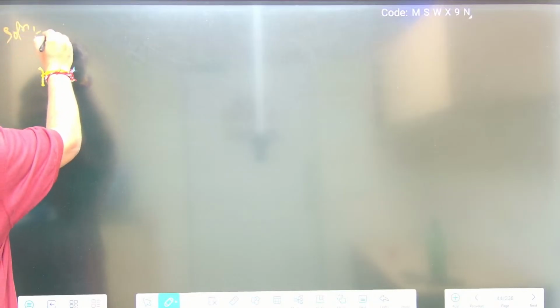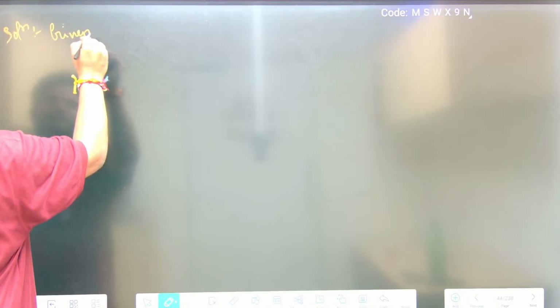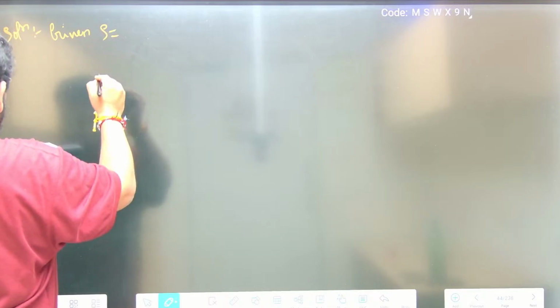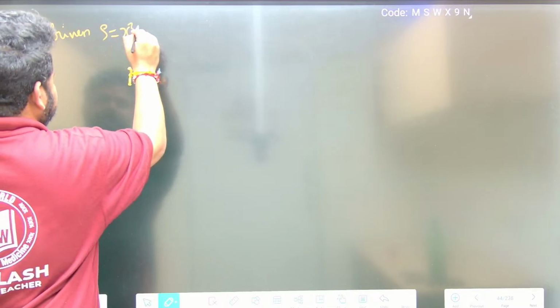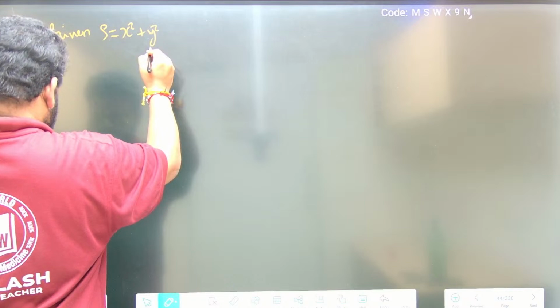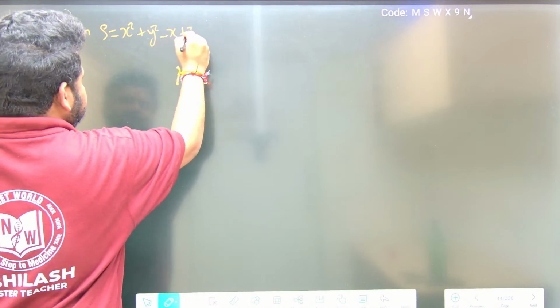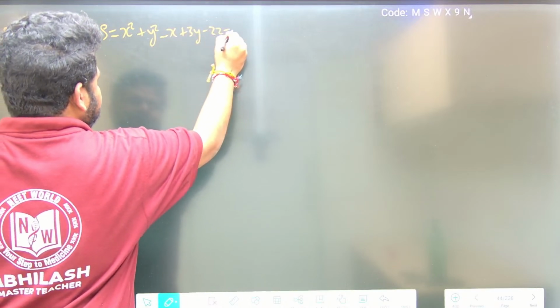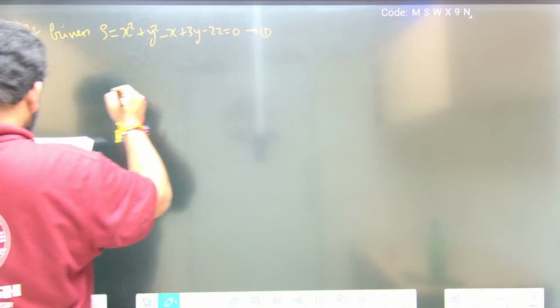So given S is equal to x square plus y square minus x plus 3y minus 2 is equal to 0. That is equation 1. Okay, and they have given what?